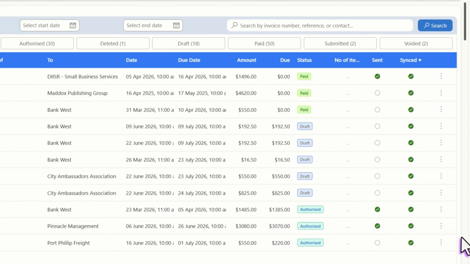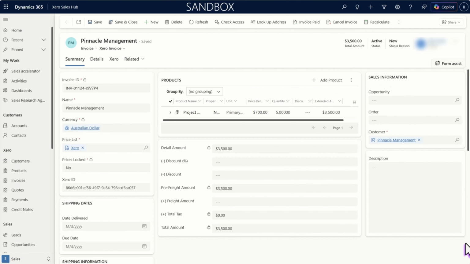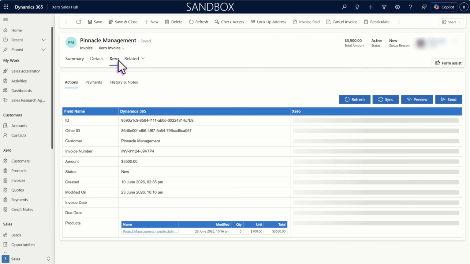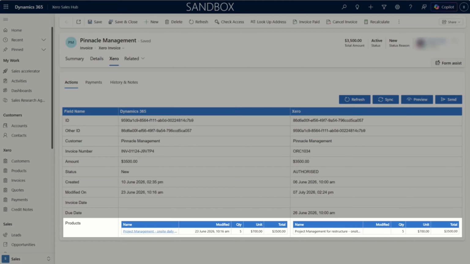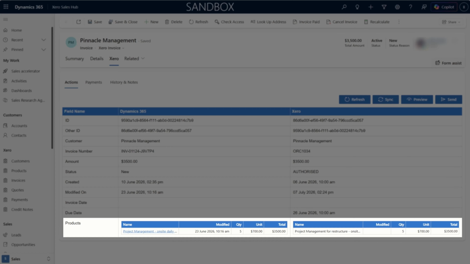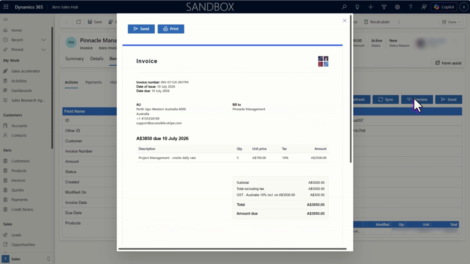What you see is very similar to the customer's profile. There will first be the general invoice details and then the dedicated Xero tab. There is again the Actions tab with the side-by-side view of how the invoice appears in Xero and Dynamics. The view also includes the products the invoice contains. From this tab, a PDF version of the invoice can be previewed and further action is available to you.